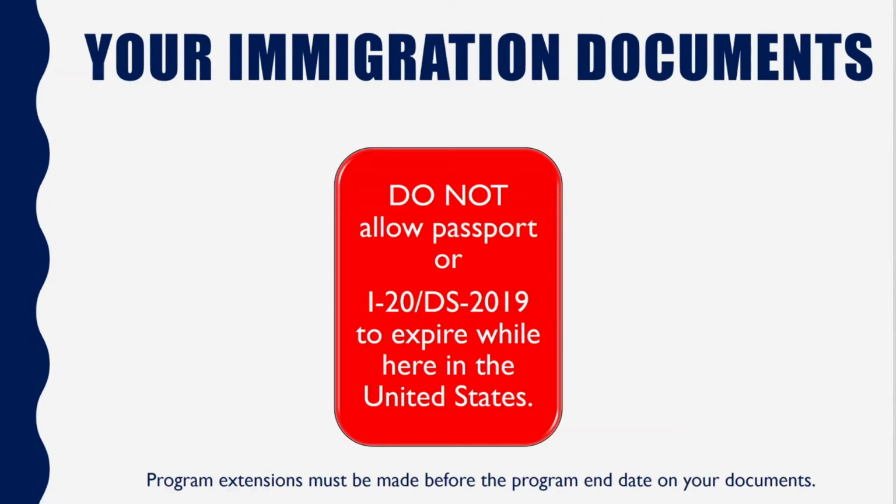Your I-20 is issued by Utah State University, and it's issued based on a standard program period of time. Sometimes students are not able to complete their program within that period of time, and we need to do what's called an extension on their I-20. That request needs to be done prior to the program end date.